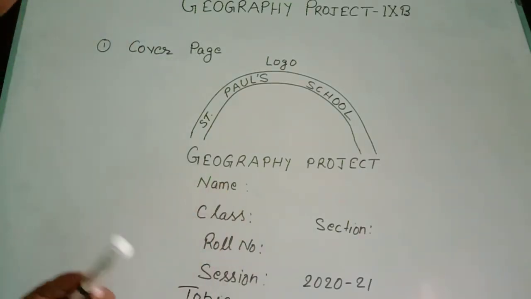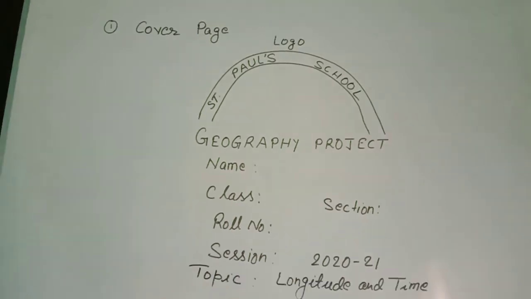The topic is longitude and time. So this should be pasted at the top of the cover file. You will use the cover file, not the channel file. This page should be pasted at the top of the cover file, and it should be made by your hand. You will not get a printout or any other source. You will make this page in decorated form, and you will paste it at the top of the cover file.